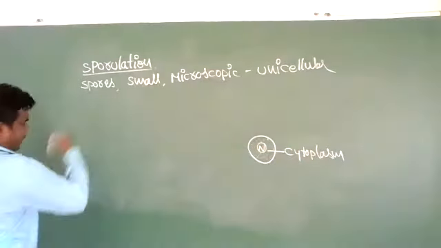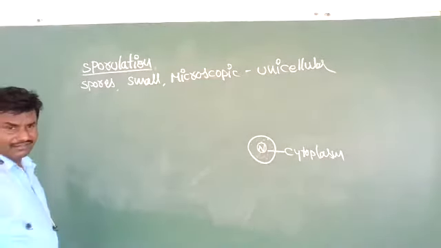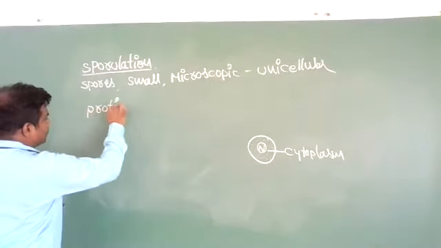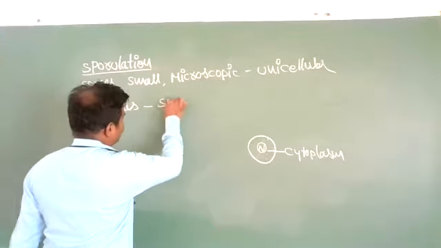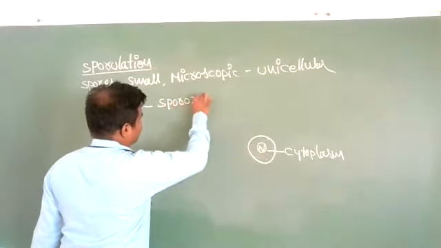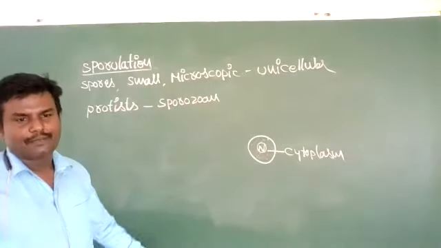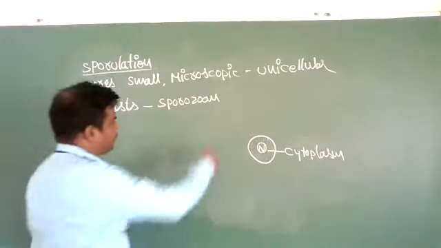Generally, spores are formed in unicellular protists like sporozoans, for example Plasmodium vivax. Plasmodium forms spores.